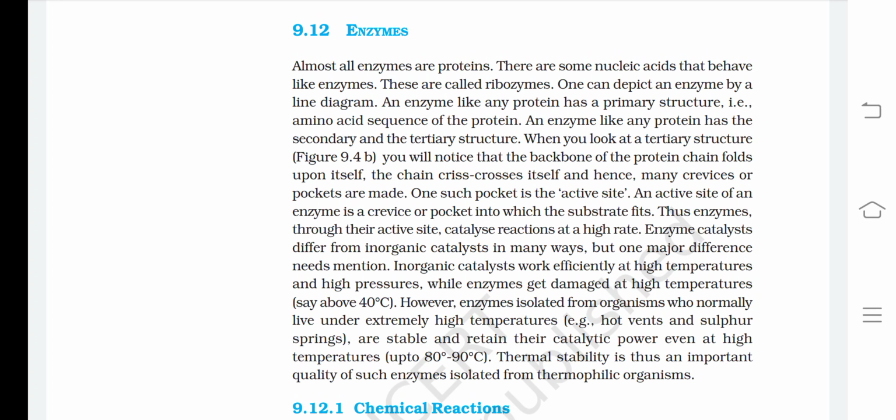However, enzymes isolated from organisms who normally live under extremely high temperature, that is, hot vents and sulfur springs, are stable and retain their catalytic power even at high temperatures, up to 80 to 90 degrees centigrade. Thermal stability is thus an important quality of such enzymes isolated from thermophilic organisms. And you can take an example like Thermus aquaticus, which you will learn in the 12th class.